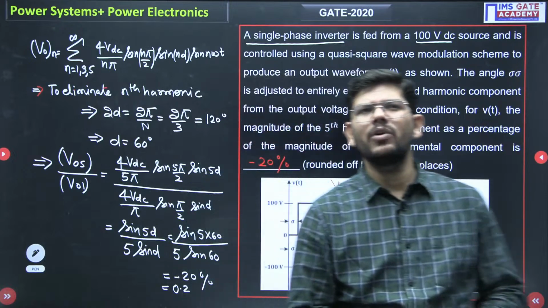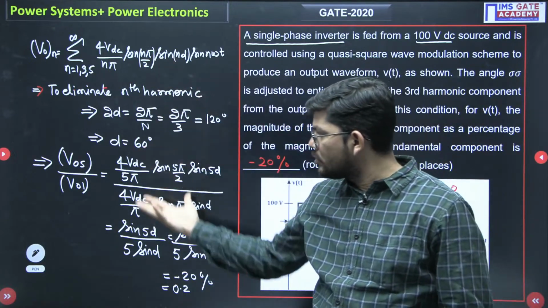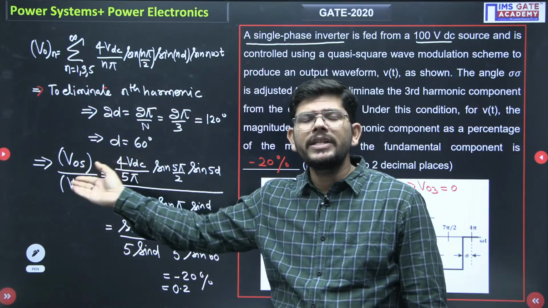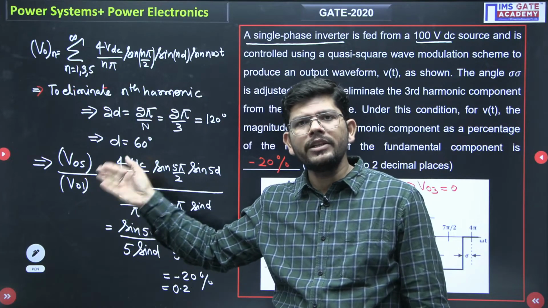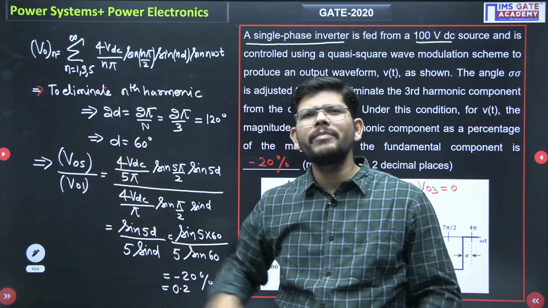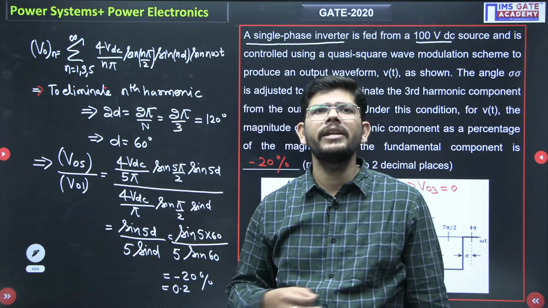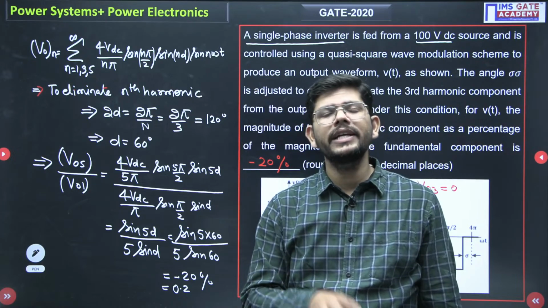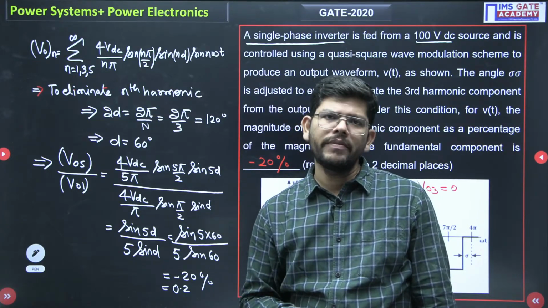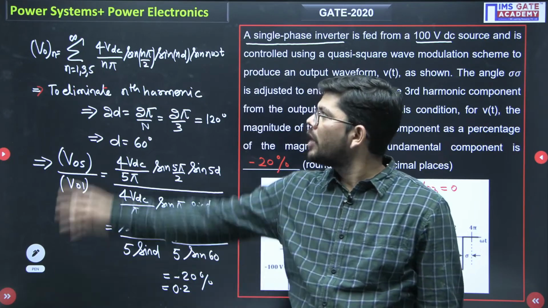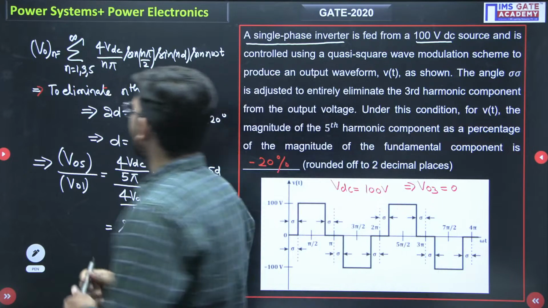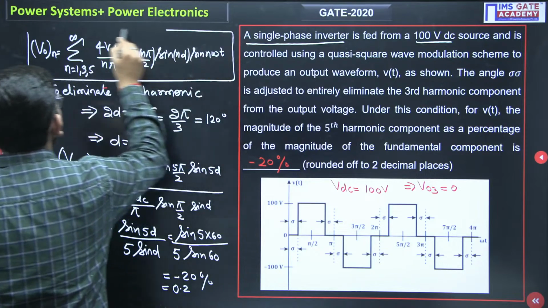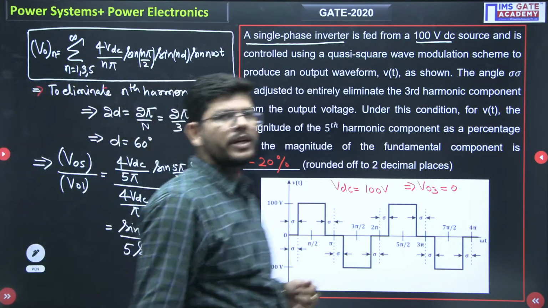If you know this equation, you can easily solve for the ratio of any harmonic. It may be 7th to 3rd, 7th to 1st, 9th to 3rd, 9th to 5th, it may be anything. This question can be repeated in n number of ways. It can be asked again in the exam just by modifying this question. What you have to do is just remember this equation. This is a very important expression if you are a GATE aspirant, and a very important question for you.